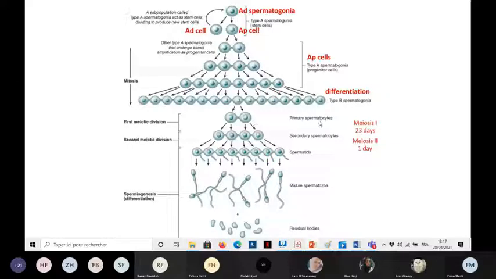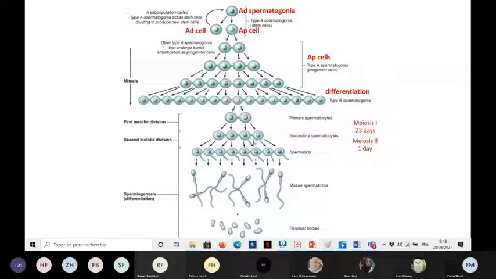In this Pachytene stage, 50% of the primary spermatocytes will die by apoptosis also. Each cell divides to give 2 other cells, and all of them are connected by cytoplasmic bridges. So 50% of those primary spermatocytes will die by apoptosis during the Pachytene stage of meiosis 1. Those who survive will continue the meiosis to give the secondary spermatocytes.